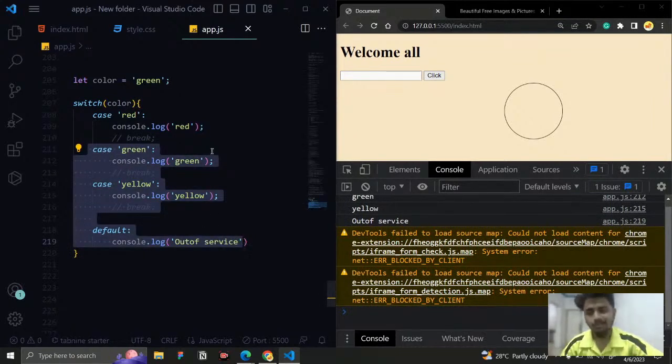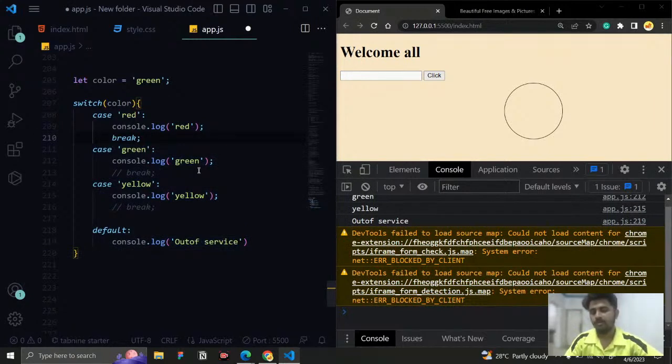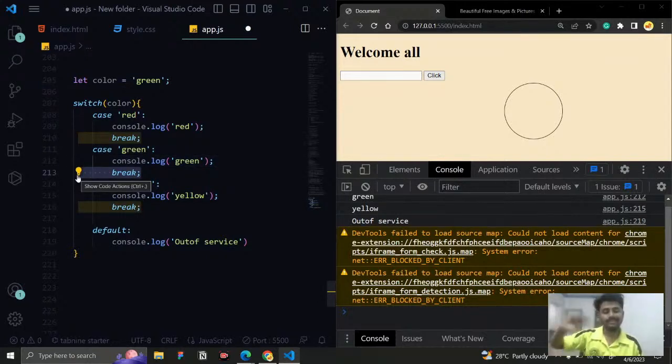So to stop that, we use the break keyword. What does the break keyword do? It breaks the execution flow. Wherever you use break, once JavaScript reads this break keyword, it will just come out from the action that it is doing. It just leaves it and comes out.